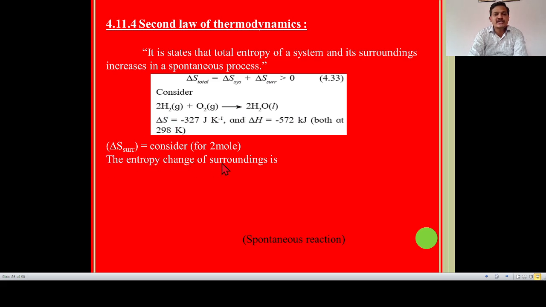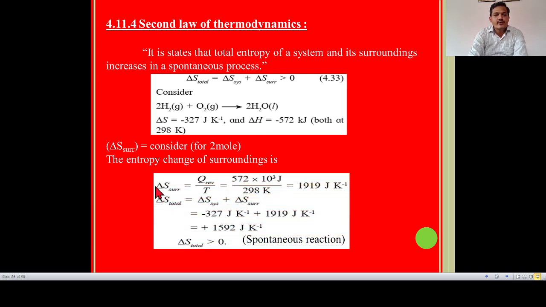The entropy change of the surrounding is given by the formula delta S surrounding equal to Q reversible divided by T. Delta H is negative, but here we have to reverse the sign of delta H for the surrounding. So the value of delta H is minus 572 kilojoule per mole, so we replace it with 572.